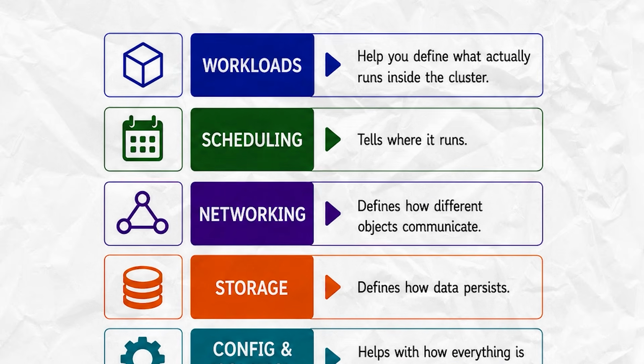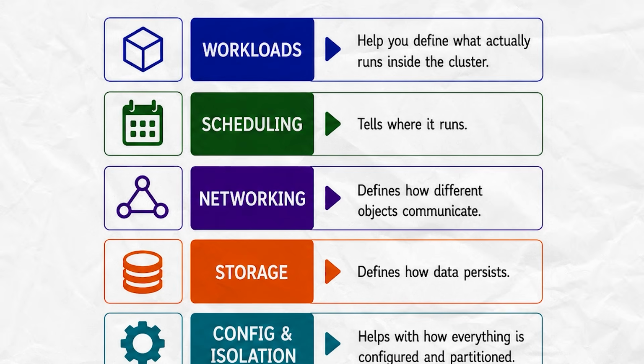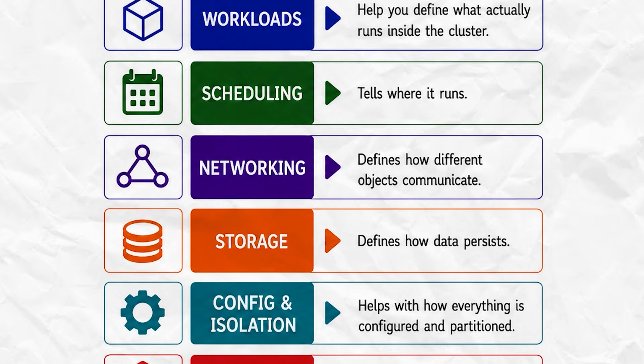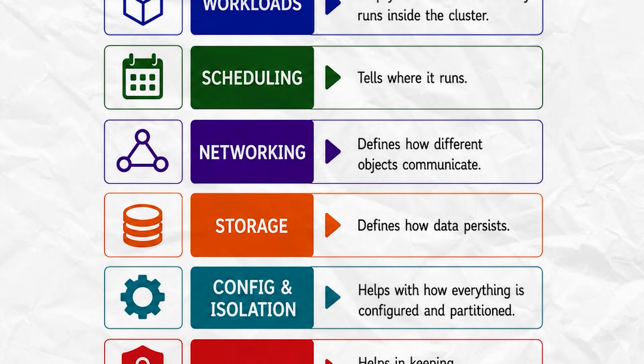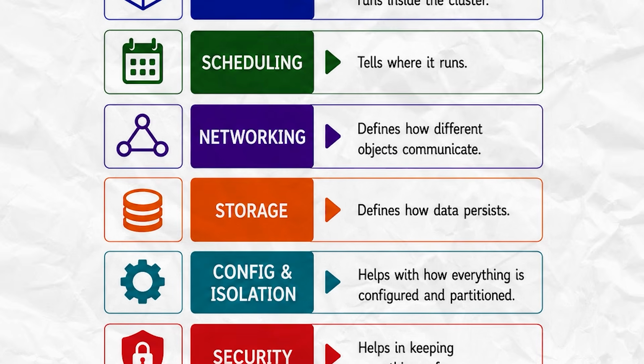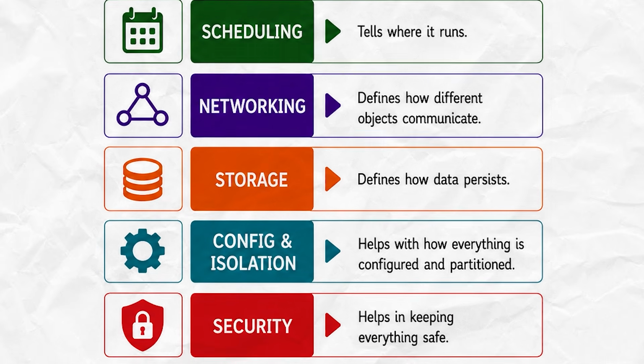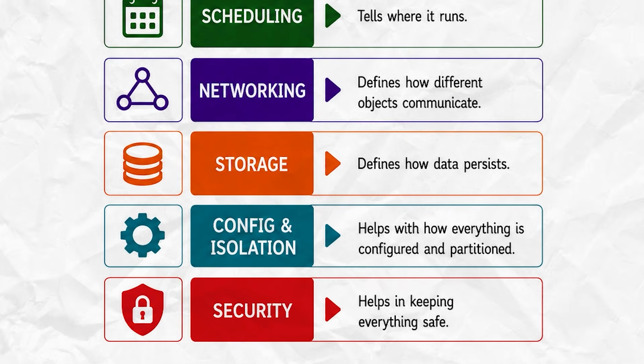In summary, workloads help you define what actually runs inside the cluster. Scheduling tells where it runs. Networking defines how different objects communicate. The storage layer defines how data persists. Config and isolation helps with how everything is configured and partitioned. And security helps in keeping everything safe.